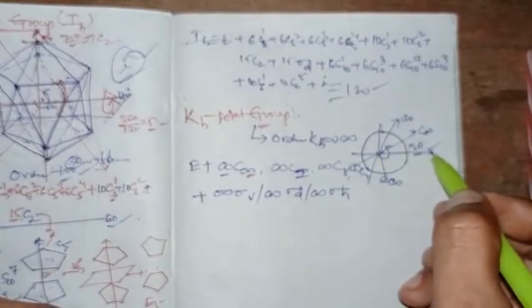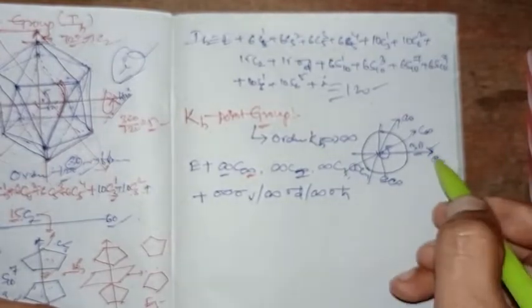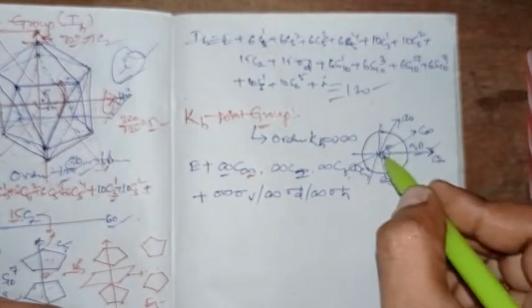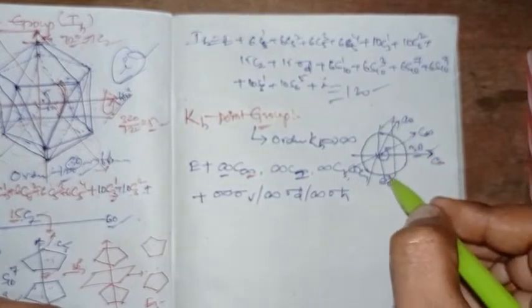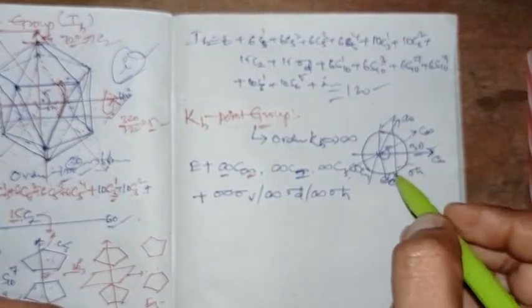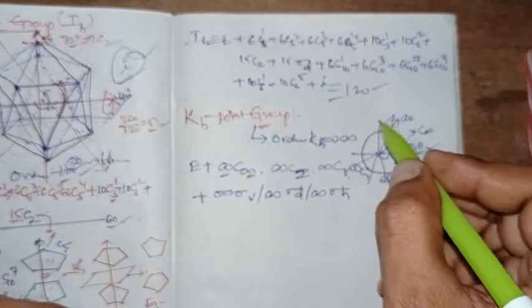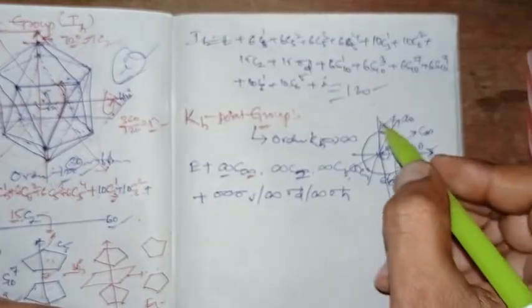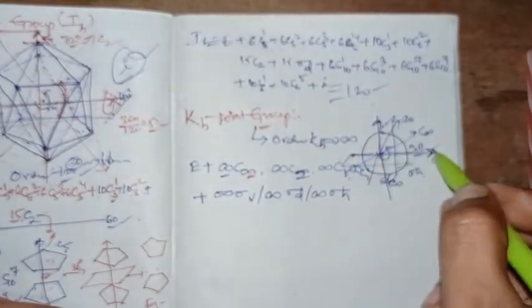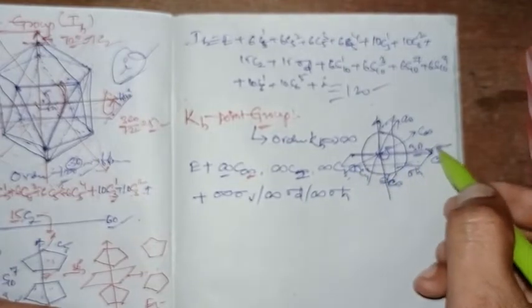If we take this particular principal axis and apply a perpendicular plane, this is a sigma h. For this particular axis, if you apply a plane, it will be a sigma h.